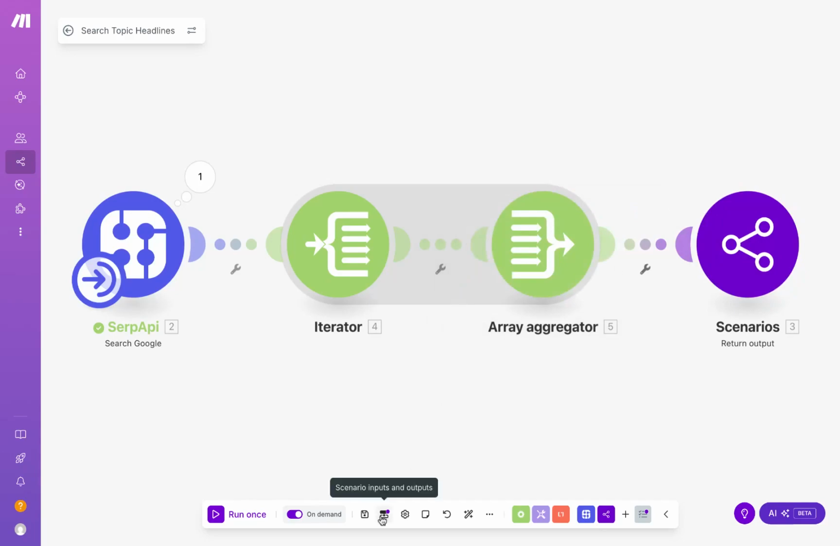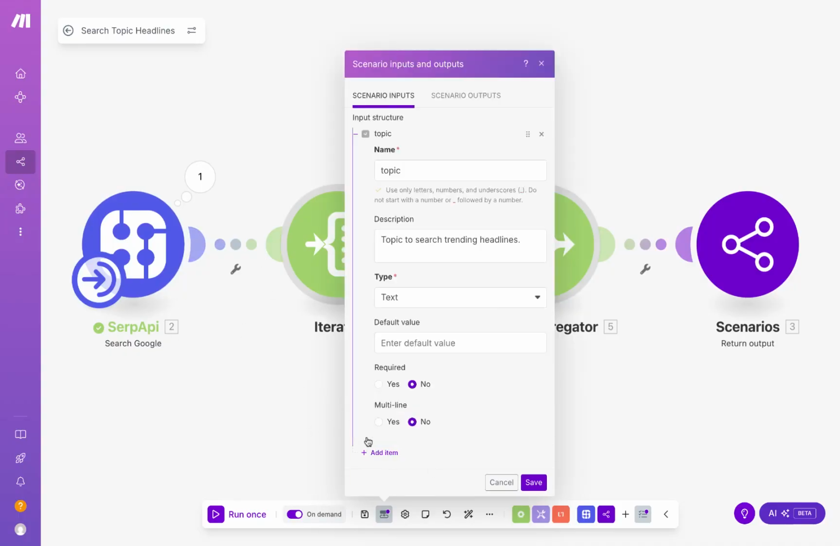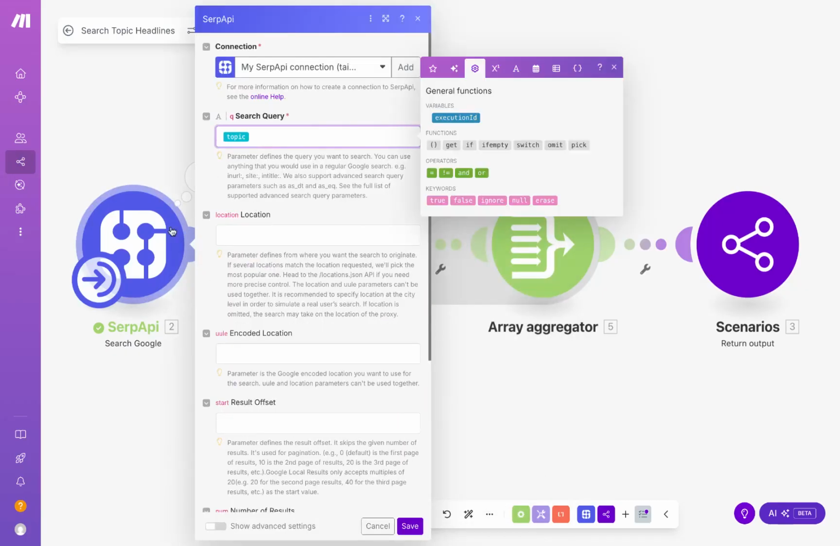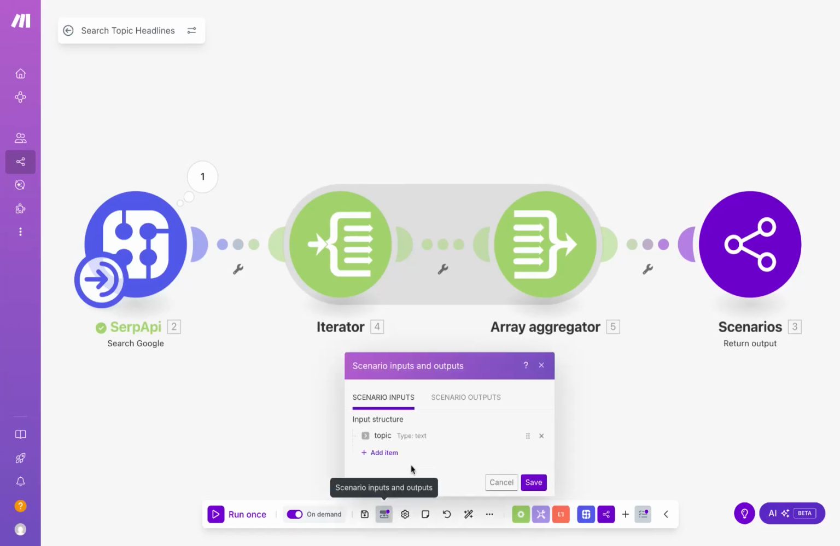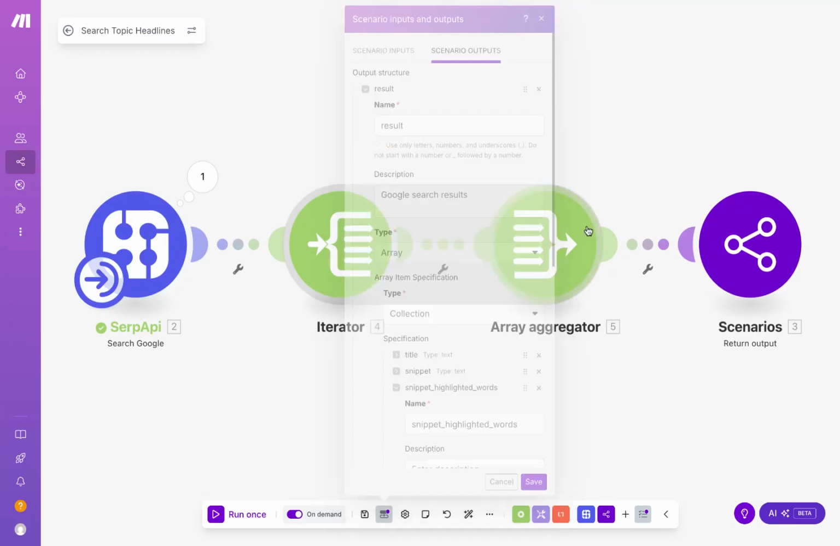A word on the inputs and outputs for the scenario. So whenever we use a tool for an AI agent, we have to map scenario inputs and outputs. So think of scenario inputs as variables that the agent will autonomously extract from the conversation and then inject into the scenario. In our case, the only input variable is topic, and that's the topic we're going to search for using SERP API. And we've mapped it right here. We only have one output as well. It's called result, and it's the array of Google search results that were returned here in the aggregator.